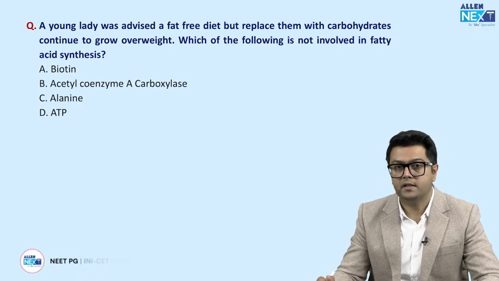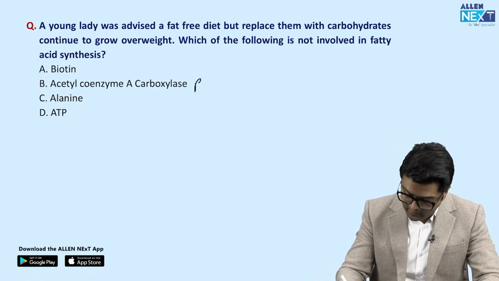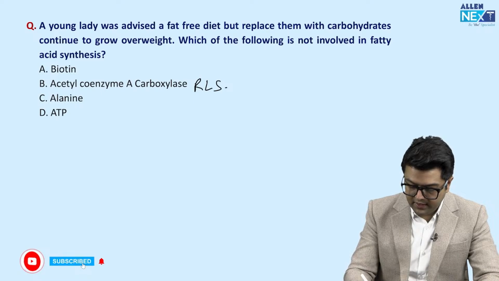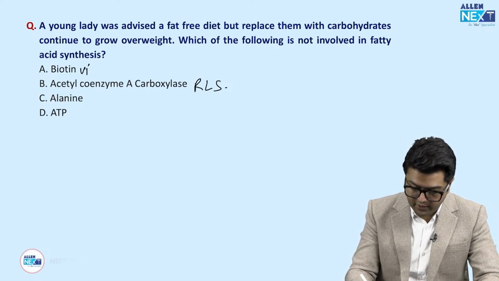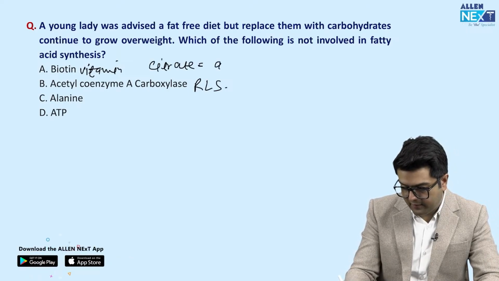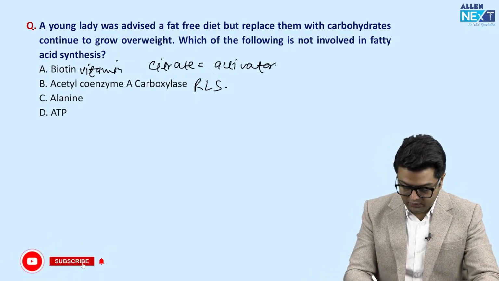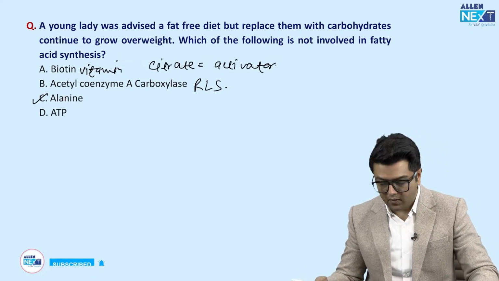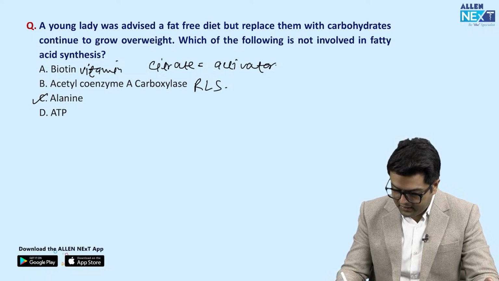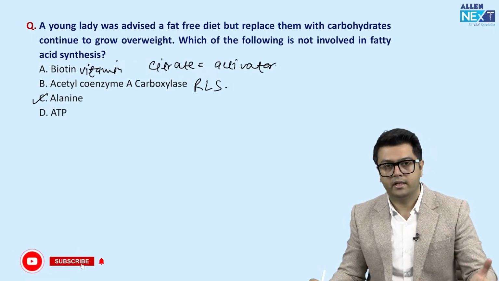So guys, in fatty acid synthesis, we need the rate limiting enzyme. This is called acetyl coenzyme A carboxylase. Then acetyl coenzyme A carboxylase is acted upon by biotin. So biotin is a cofactor, and this is the vitamin. And guys, citrate is also required here. Citrate is the allosteric activator, right? Then we have alanine. No. So that is our answer. And ATP. Yes. Fine. So these are the important points involved in fatty acid synthesis, right? Fatty acid synthesis occurs in liver cytoplasm. So that we all know.